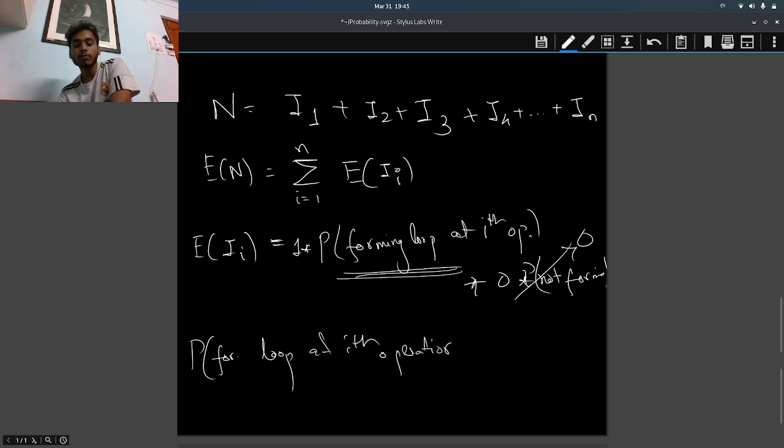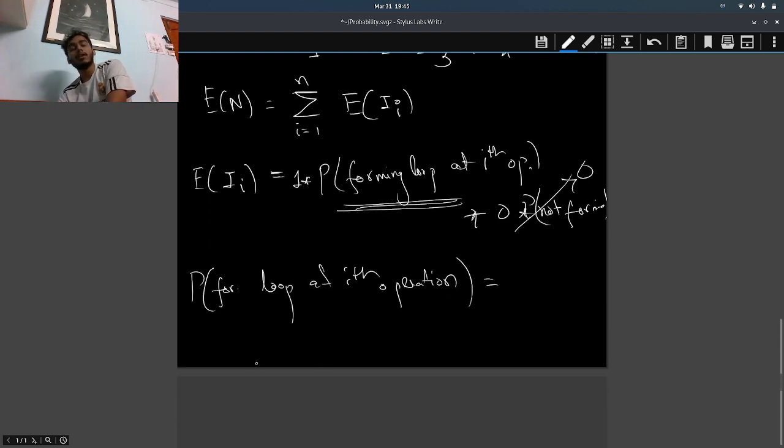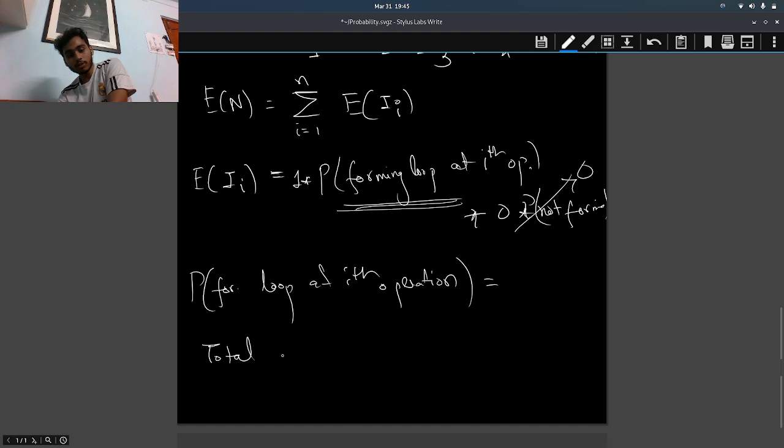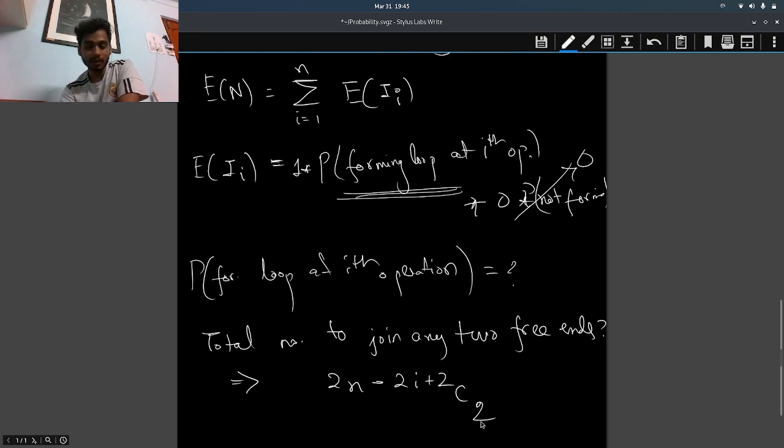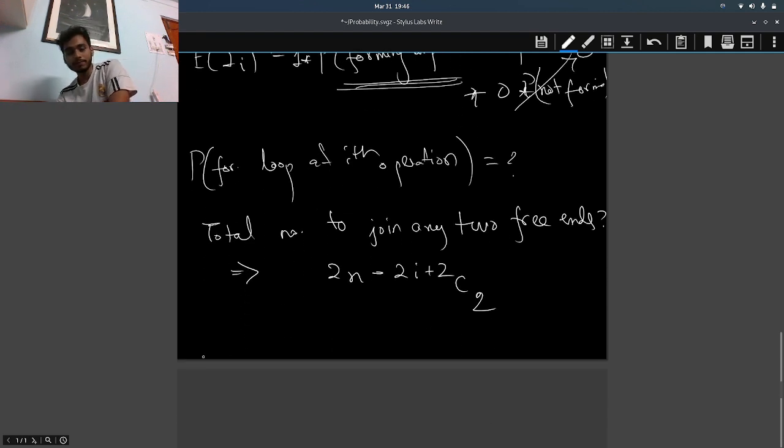What is the probability of forming a loop? What is the probability to join any two free ends? What is the total number of ways to join any two free ends? It is the number of free ends we have, C2, let's select any two of them, right?